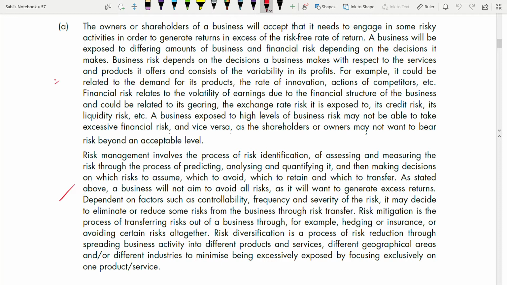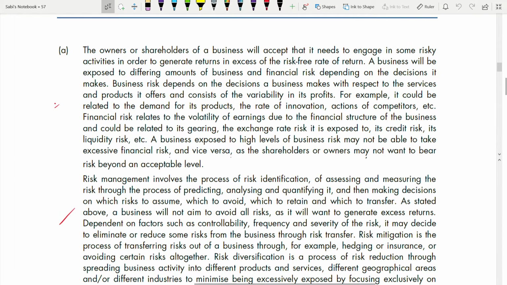Now with us, first you can start with anything, business risk or financial risk, but make sure you know the definition of it. That is the first thing, you have to know the definition.